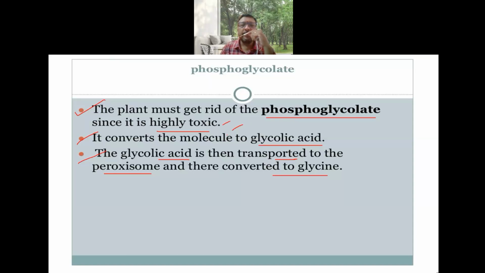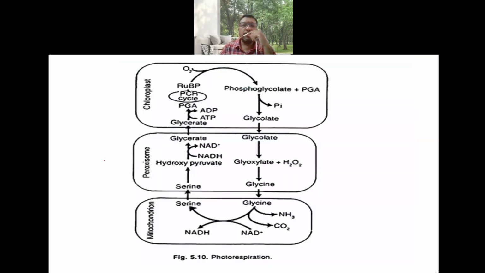First it is converted into glycolic acid, and this glycolic acid is further converted into glycine in another cell organelle, that is the peroxisome. So one more cell organelle is involved, the peroxisome.